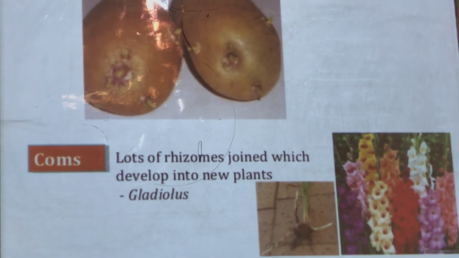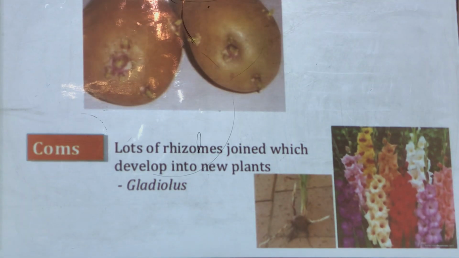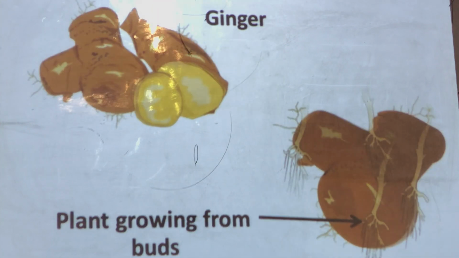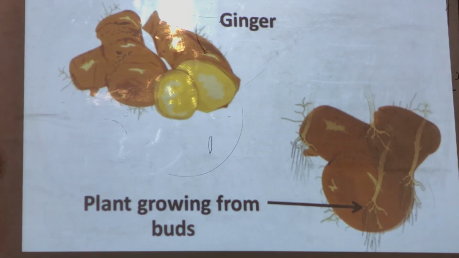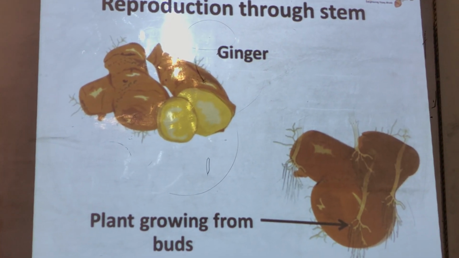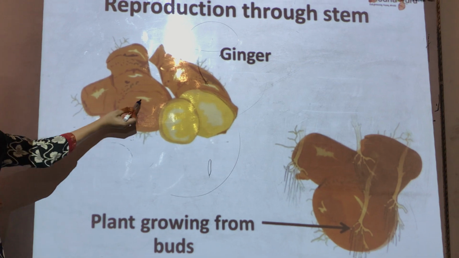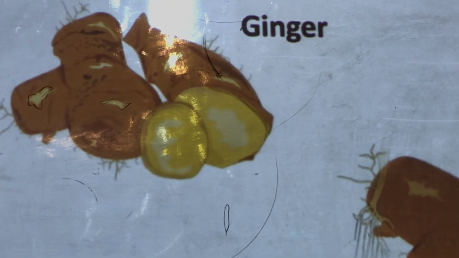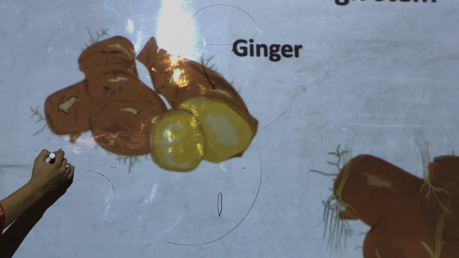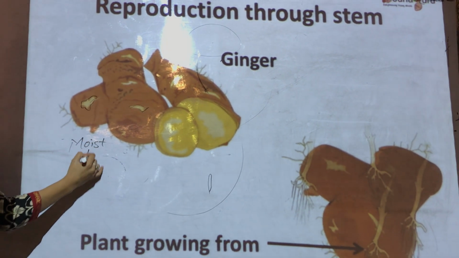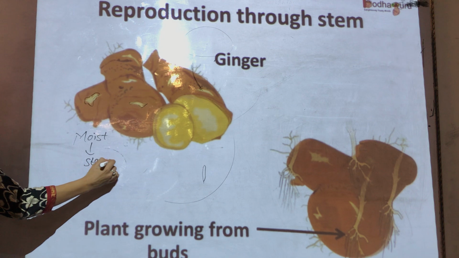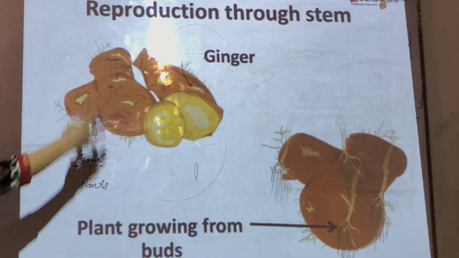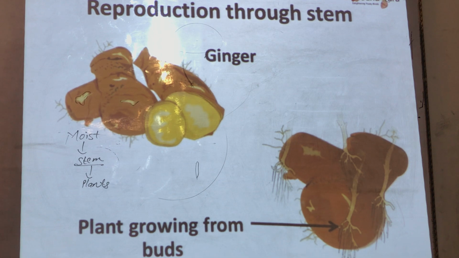There are many flowers like gladiolus, they also grow by using their extended roots or extended stems. Similar is the case with ginger. If you notice the ginger, it also has these buds. Can you see this? So when these buds come in contact with moist soil, they actually develop into stem, and thus a new plant grows out of it. So this is the method of growing new plants through their stem.